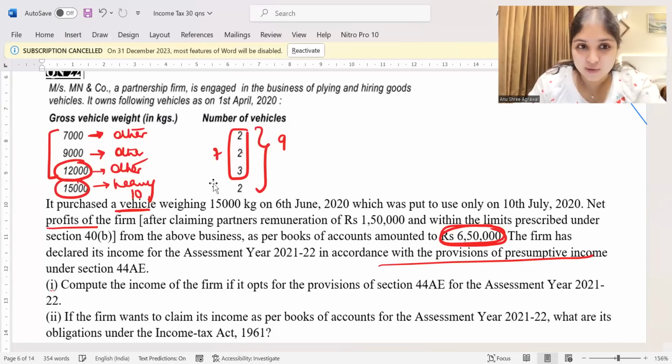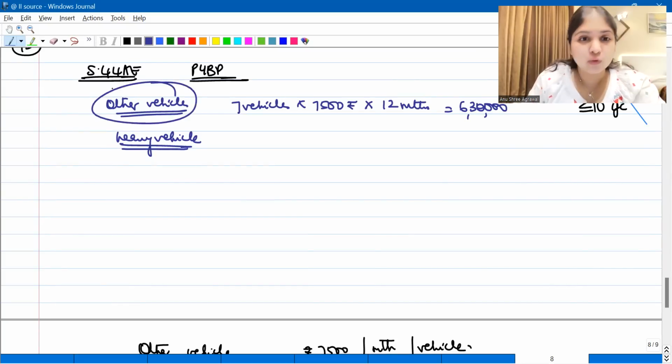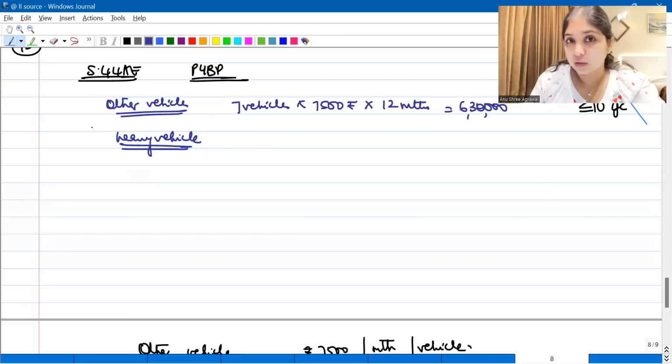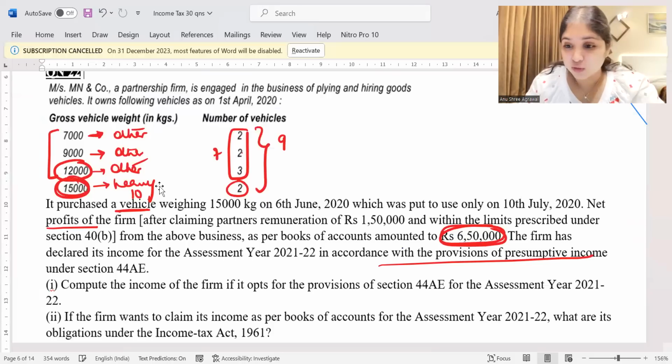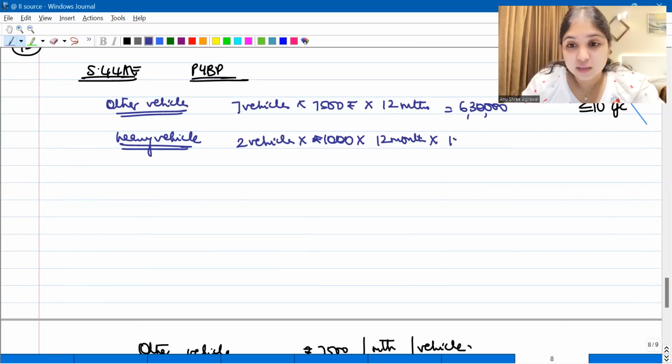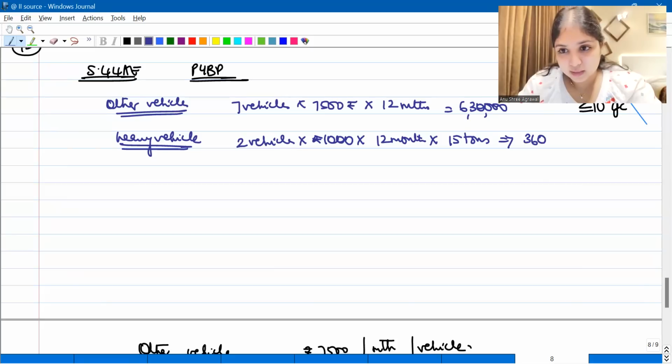Now heavy vehicle, we have only one heavy vehicle. Heavy vehicle means it can carry more than 12,000 kg, not at least, it is more than, which means even equal to 12,000 kg will be other vehicle. Only if it is more than 12,000 kg, you'll put it under heavy vehicle. So heavy vehicle, how many do you have? You have 2 vehicles. For heavy vehicles, how do you calculate? Heavy vehicles, it's 1,000 rupees per vehicle per month and also per ton. So this is 15,000 kg. 15,000 kg means how many tons? 15,000 kg means 15 tons. This is going to work out to how much? 2 into 1,000 into 12 into 15. This is going to be 3,60,000 rupees.